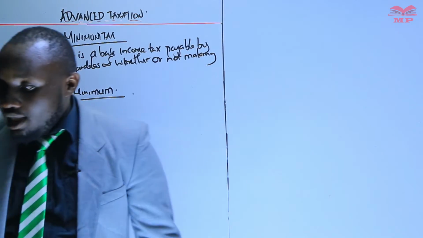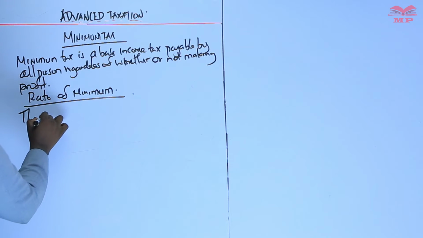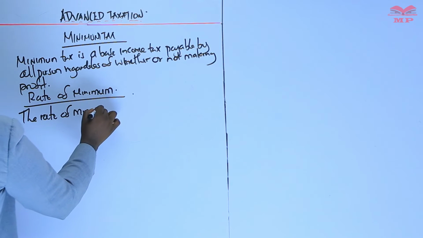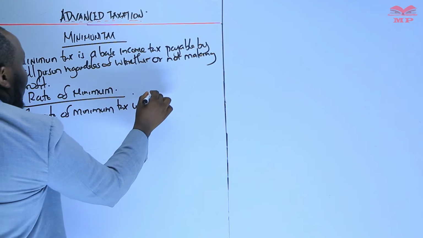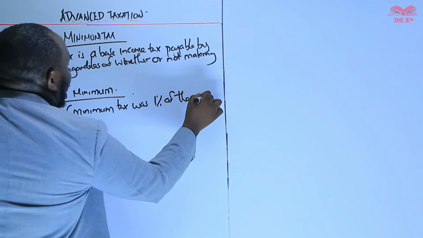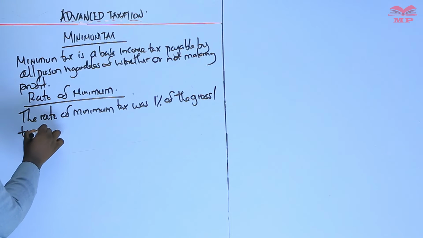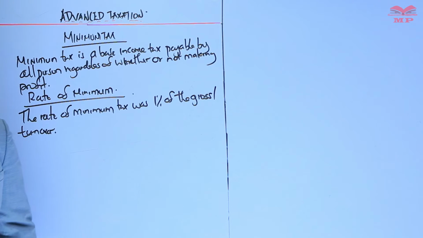We say that the rate of minimum tax was 1% of the gross turnover, or 1% of the gross sales.